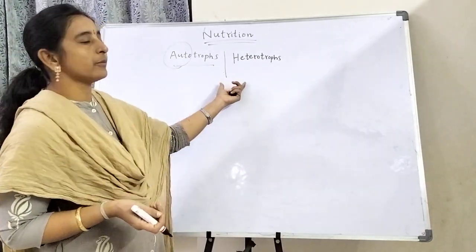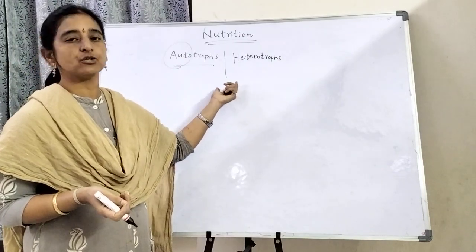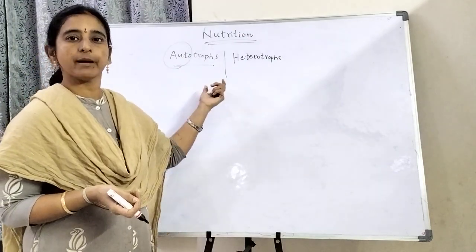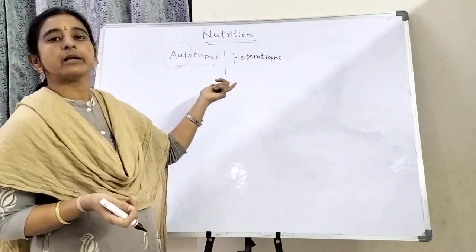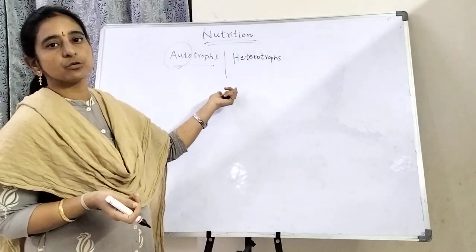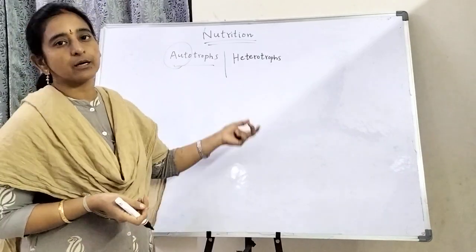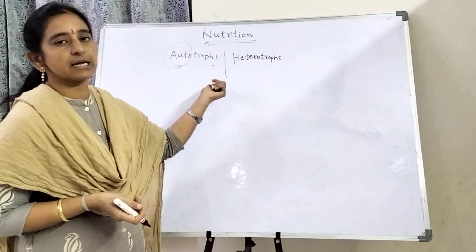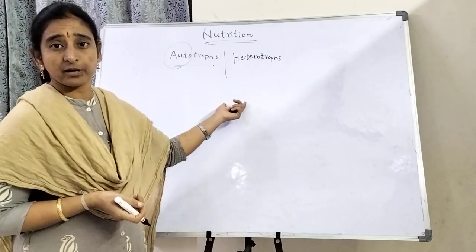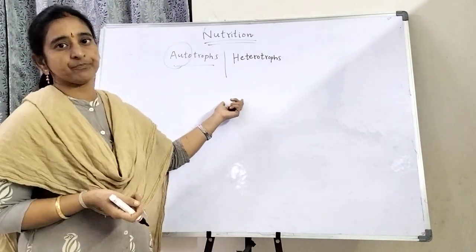Some examples are azotobacter and nitrobacter bacteria. Mushrooms and some different types of fungi are also decomposers.